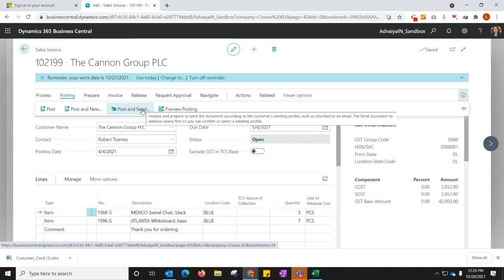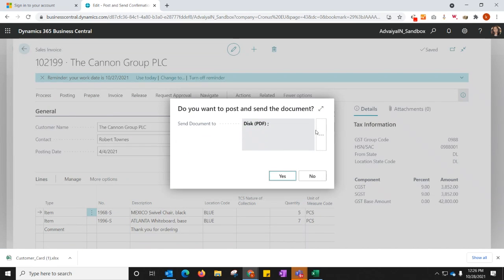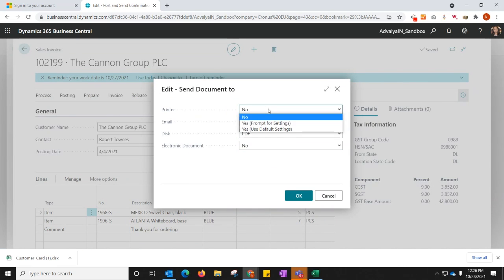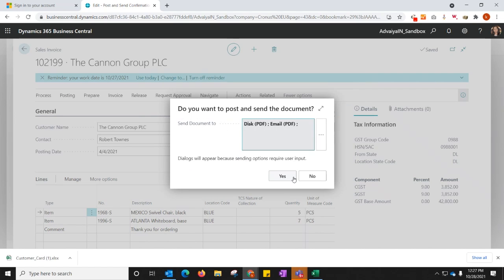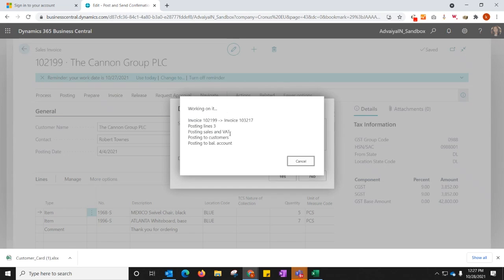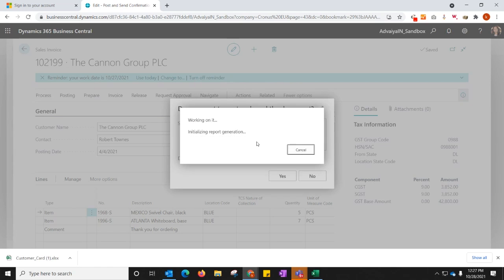As you can see, there is Post and Send, so I can directly select it from here. I just want to send it, and it will prompt me for settings. It will ask whether I want to send it as a PDF or an electronic document, so I can send it as a PDF. I can just click OK, and it will allow me to send this particular document as an email attachment.